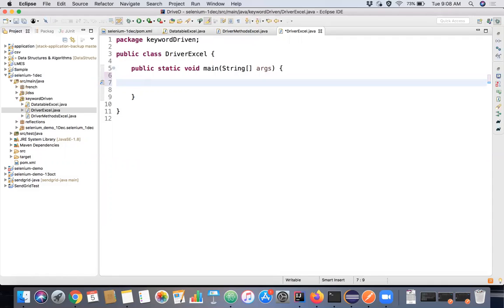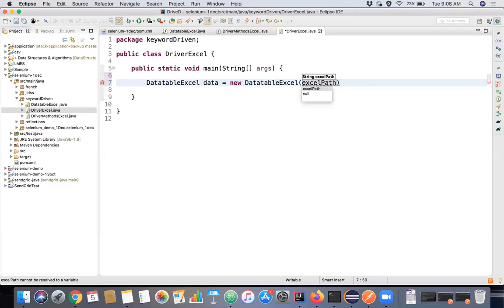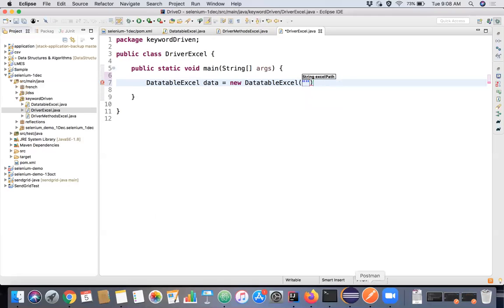Okay. So now, whatever methods we have created in the data table and driver methods, we want to use that and execute it here, right? So first we will read the data table. We have to give the path, right? We'll get that path here.